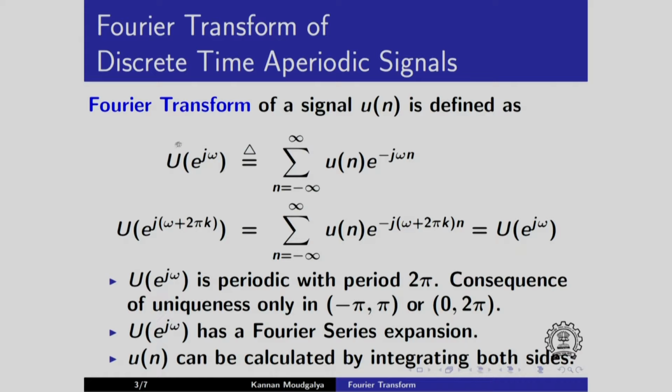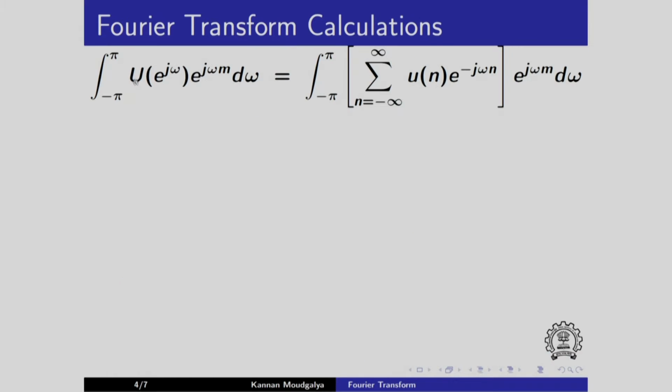Let us multiply the first equation, both sides, by exponential plus j omega m and integrate. So we had u as the summation, and we multiply both sides by exponential j omega m, and we are integrating over one period, namely minus pi to plus pi.